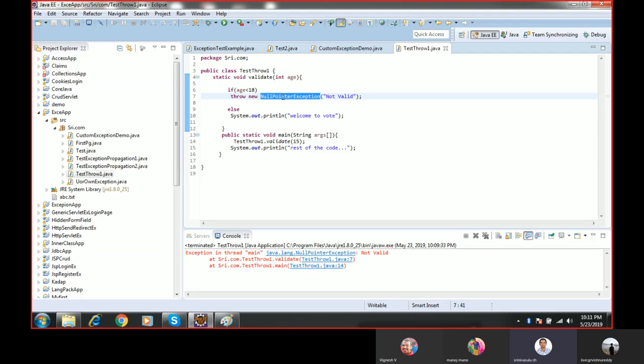This null pointer exception, arithmetic exception, number format exception, class cast exception, these are all predefined exceptions, provided by the Java vendor. Similarly, we can create our own exception classes, user defined exception classes, custom exceptions. So let us see how we will create custom exceptions.